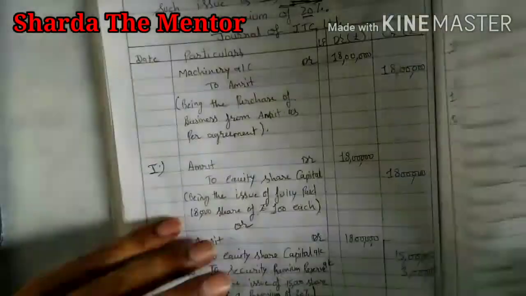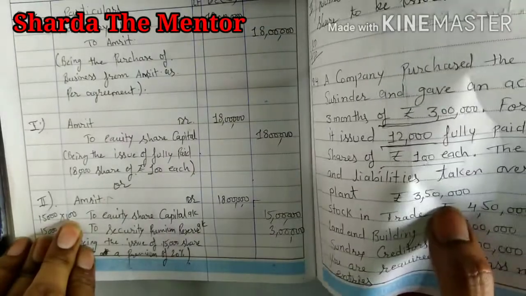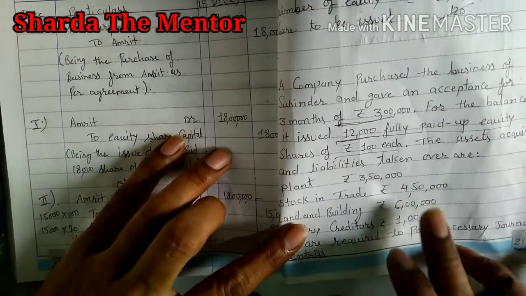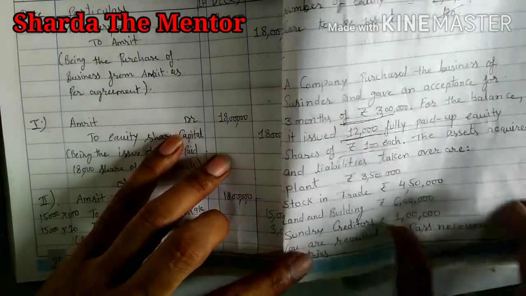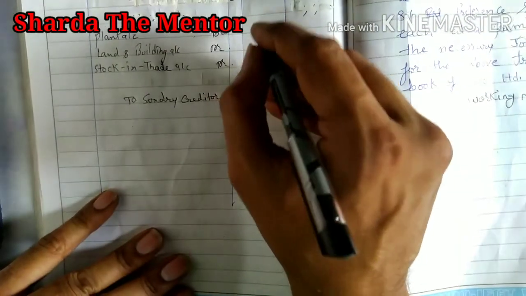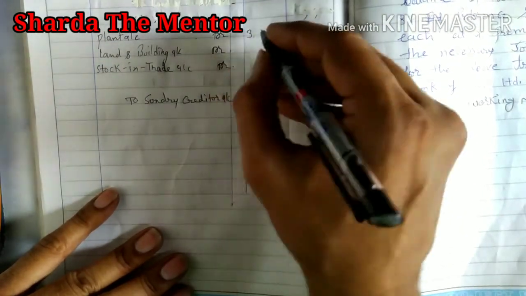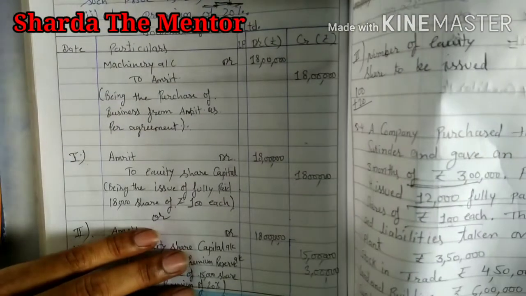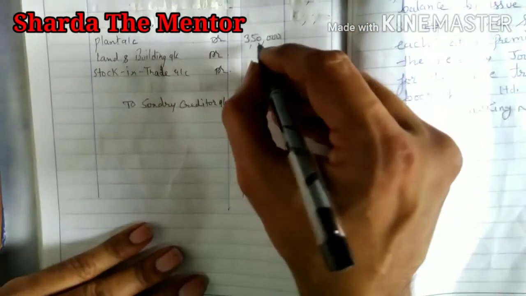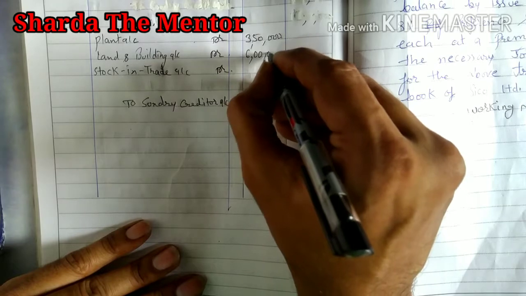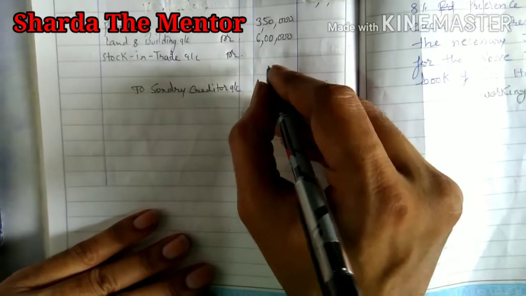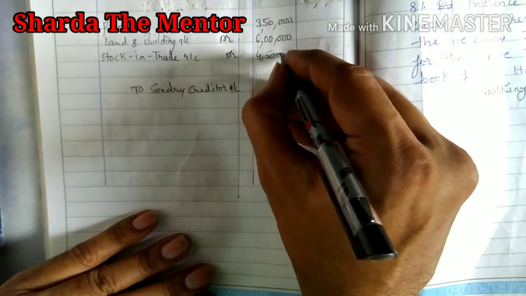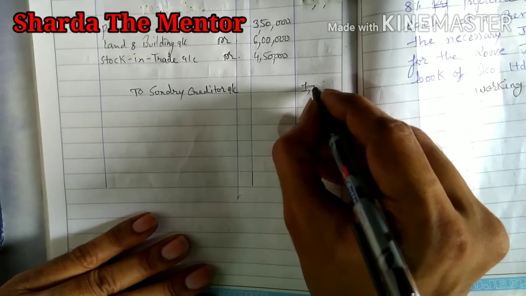Now we can see what is the value of all these things. Sundry creditor account. So plant value is 3 lakh 50,000. Then land and building, the value is 6 lakh. Then stock in trade value is 4 lakh 50,000. Sundry creditor is 1 lakh.